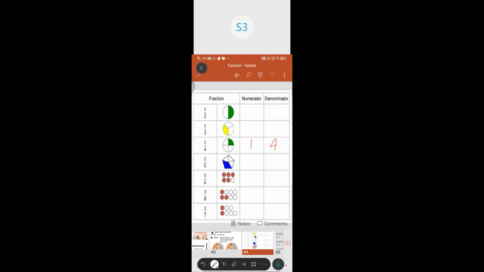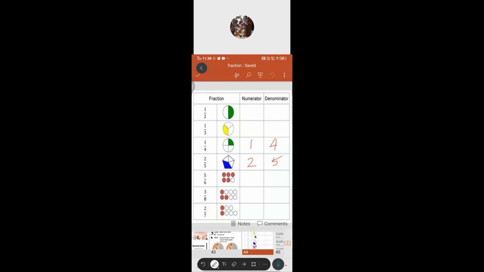Okay. Can you give the fourth one? 5 is the denominator. What is the numerator? 2. Very good, Sukirtan.